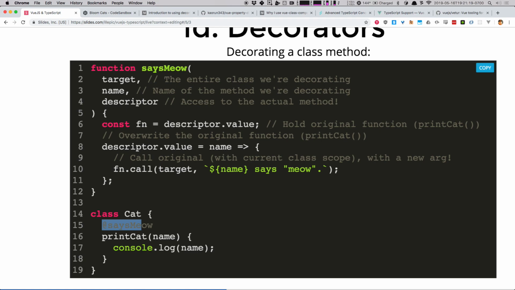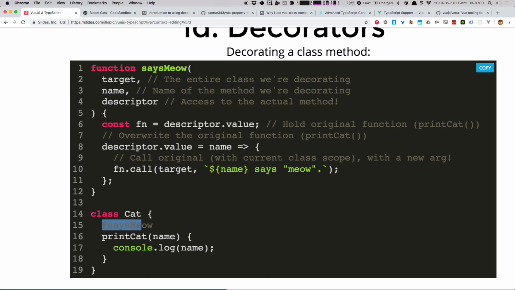If I can put says meow inside my class, why wouldn't I just put the says meow function there? Think of it like this. What if you had this awesome library of utilities? A logging utility is a great example of this, okay? You've got your logger, and as you're writing your code, you want to import that logger and just dump it on a bunch of your methods as you're working. That's generally how you treat this. You're going to treat your decorators as very generic tools. And as you build your specific classes for your application, you're going to decorate them with some extra functionality.